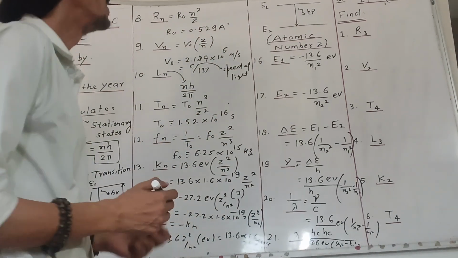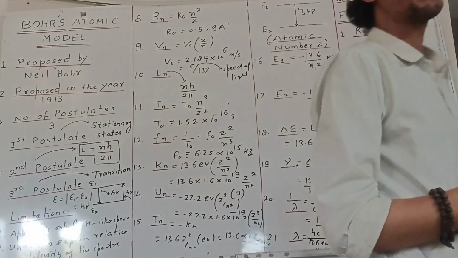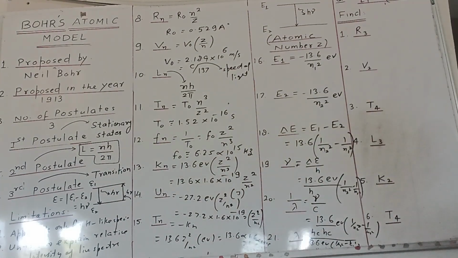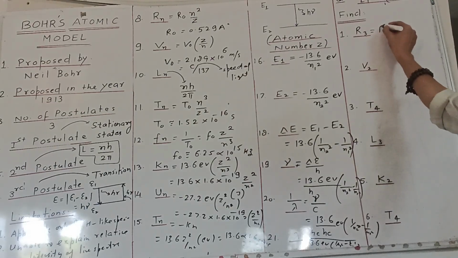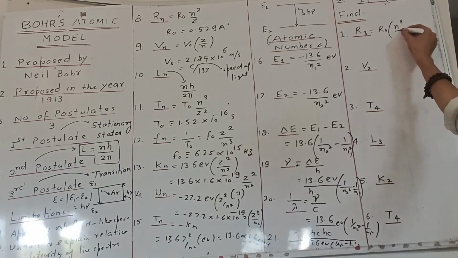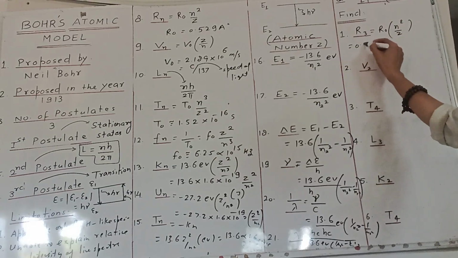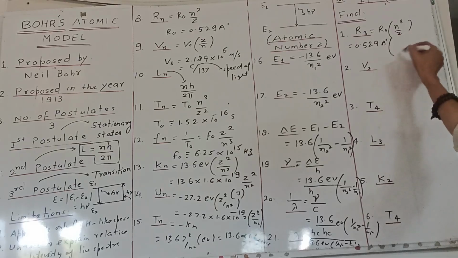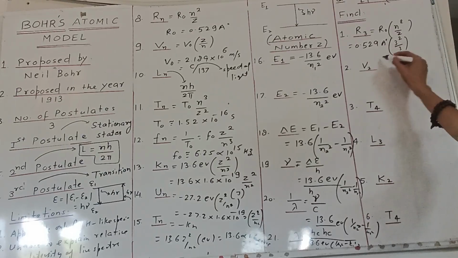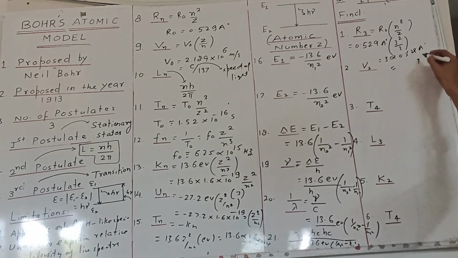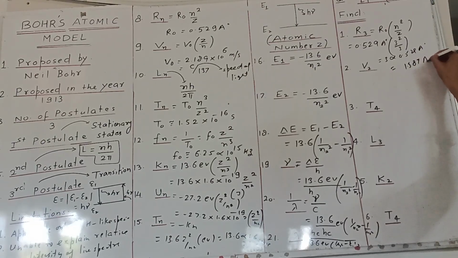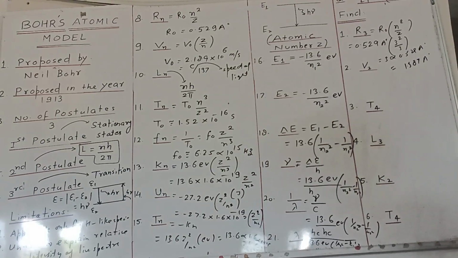It's a simple manipulation. Now there is a question based on the lithium plus 2 ion having atomic number 3. We need to find the radius of the third orbit. So the radius is r naught n square by Z. r naught here will be 0.529 angstrom. n is 3, so 3 square, and Z is also 3. So that will be 3 into 0.529 angstrom, and we get 1.587 angstrom approximately.